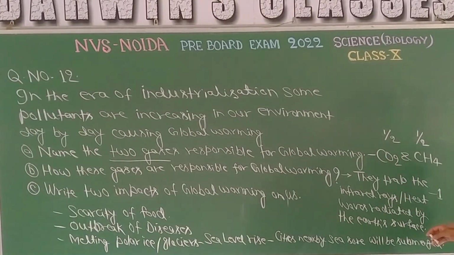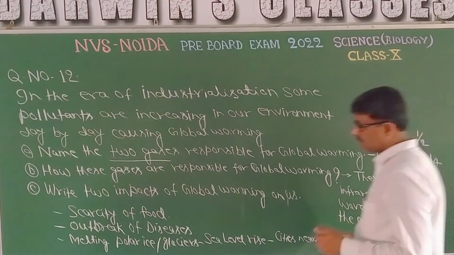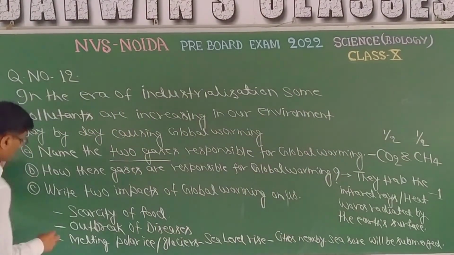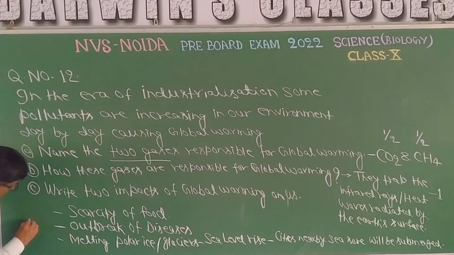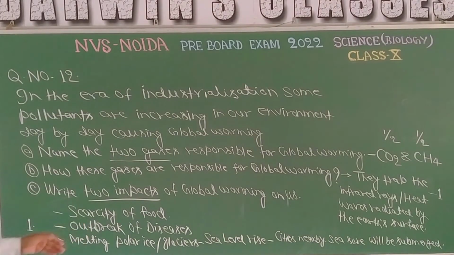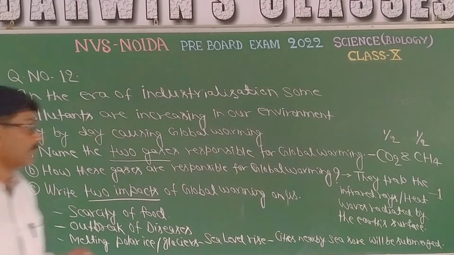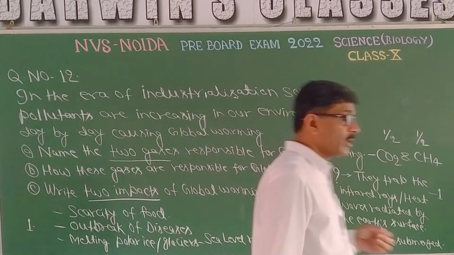So altogether you will get 3 marks. The last part is also for 1 mark. That means you have to write down 2 implications. You will get half marks for each sentence or effect. So this is all about question number 12.